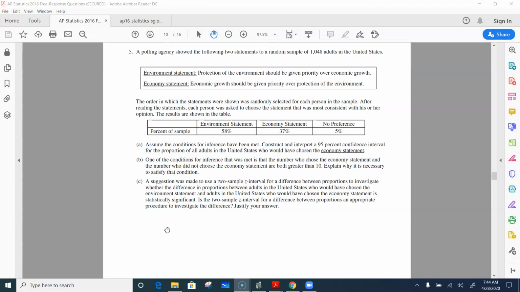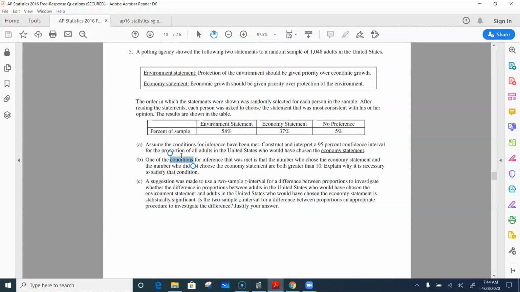Okay, so we want to identify the parameter of interest. Our parameter of interest, we would use the symbol p, and p is the true proportion, and they give it to us right here in the statement: 95% confidence interval for the proportion of all adults who would have chosen the economy statement. So you just write p equals true proportion of all adults. Just copy it right off the paper. It's right there.